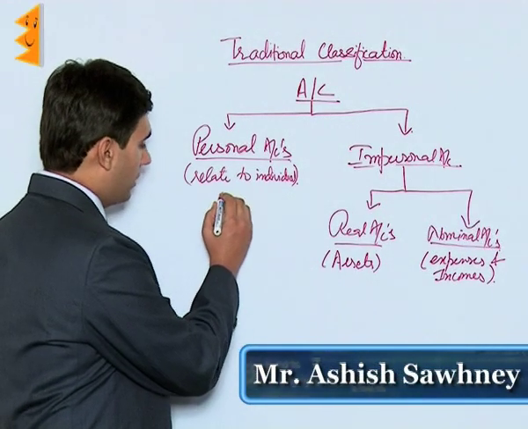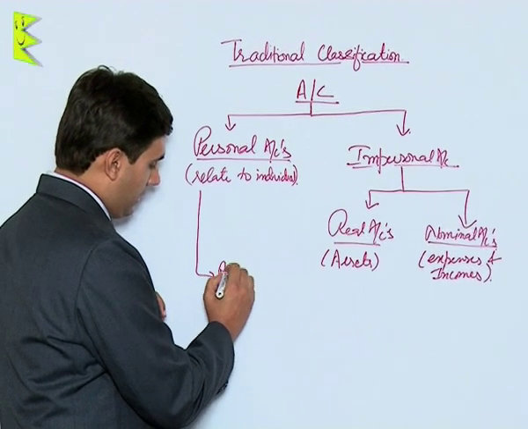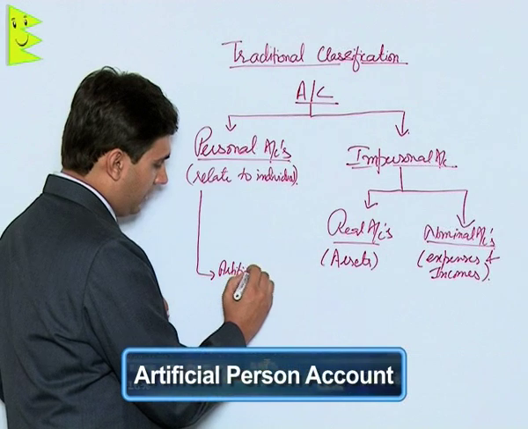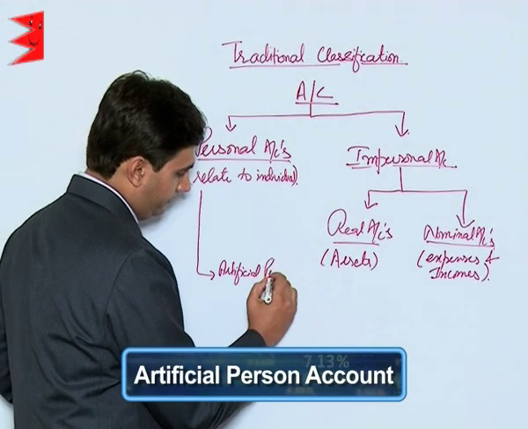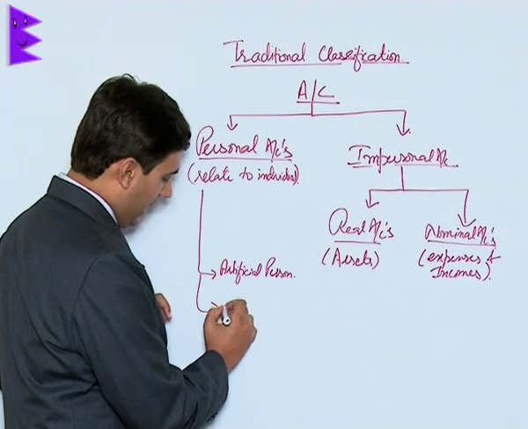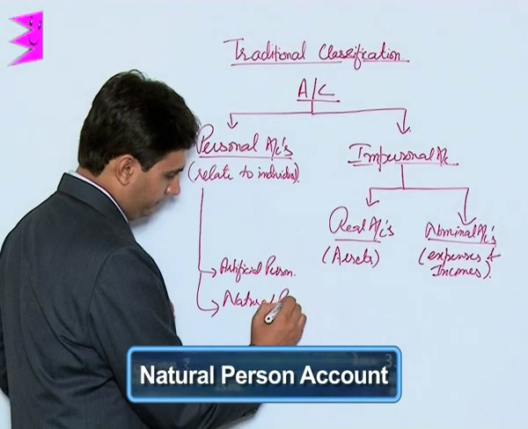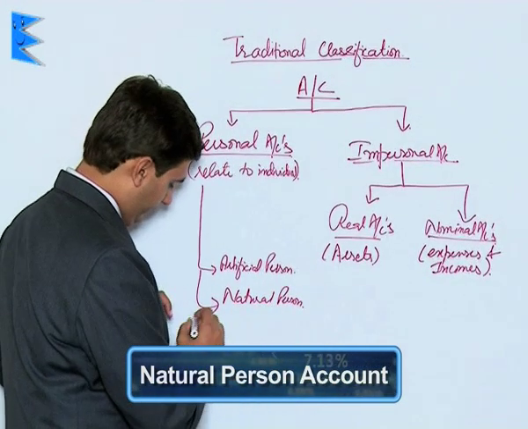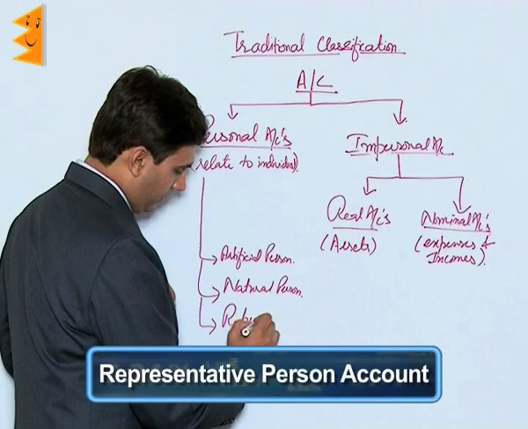Personal accounts can be further classified as artificial person account, natural personal account, and representative personal account.